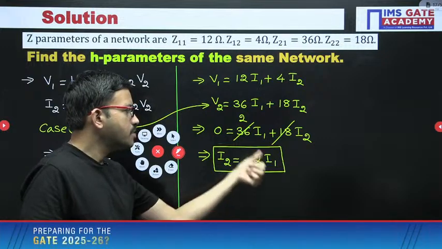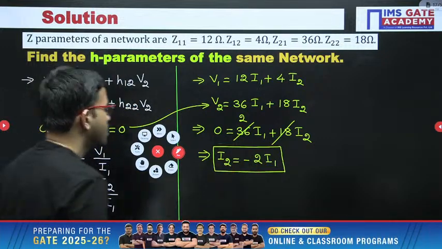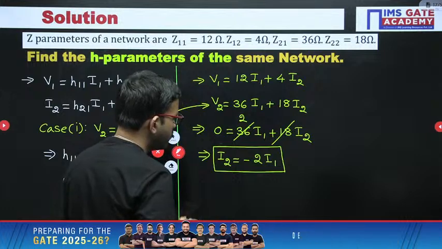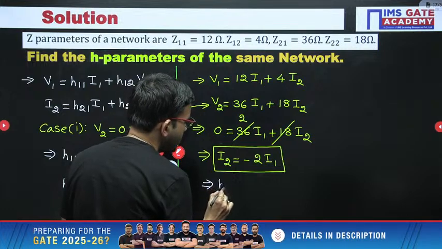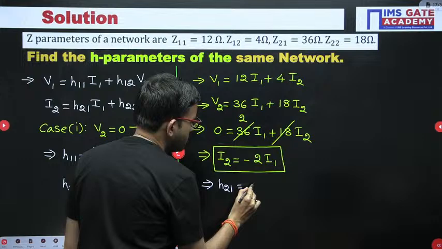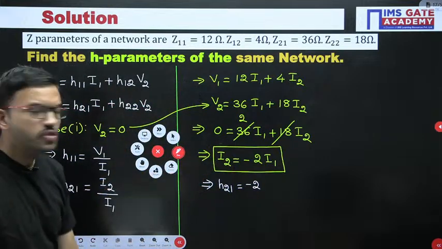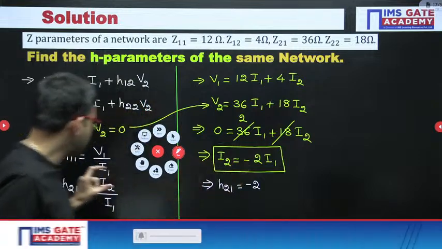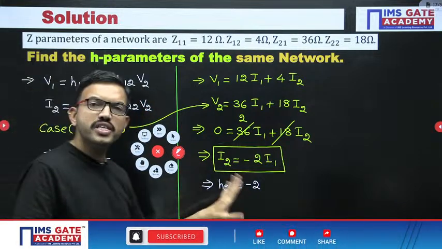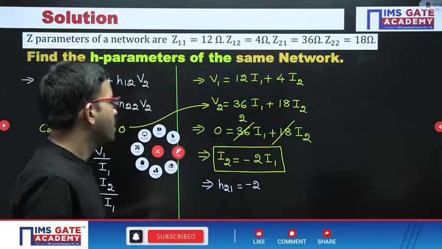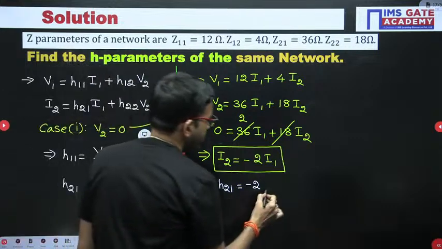I2 by I1 is nothing but minus 2. So as of now, we got one parameter: H21 is equal to minus 2. Since it is a ratio of two currents, units won't be there. It is a constant. So we got H21.